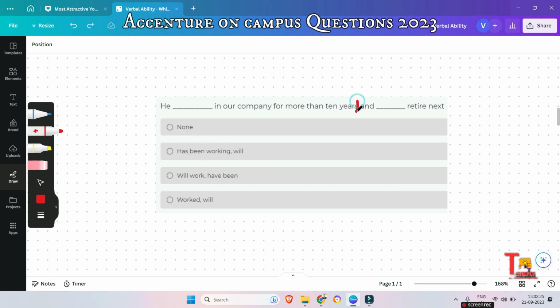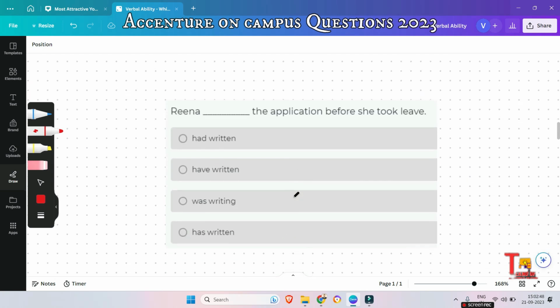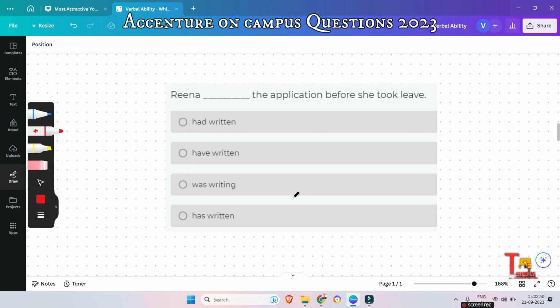Actually, the first half of the sentence represents a course of action which was initiated in the past, but is continuing in the present. So the sentence is in the present perfect continuous tense, right? The format of present perfect continuous is this, and the next half of the sentence will be retire next, right? So this could be the answer. Okay, without any delay, I am skipping this. The next question is this: Rina dash the application before she took leave.